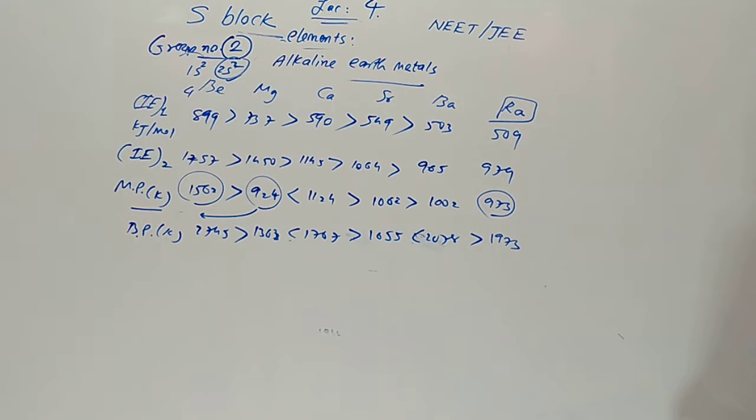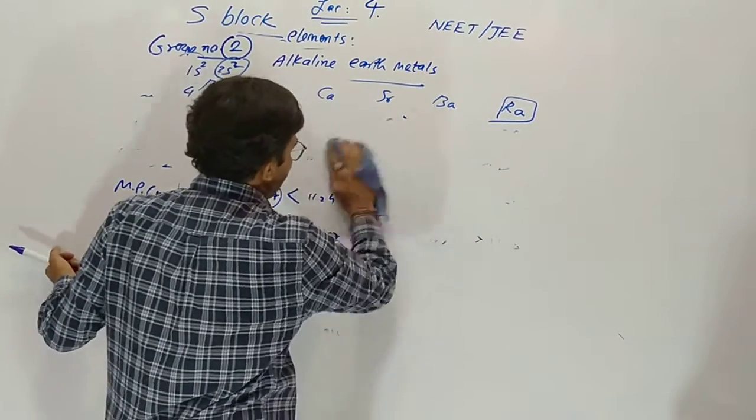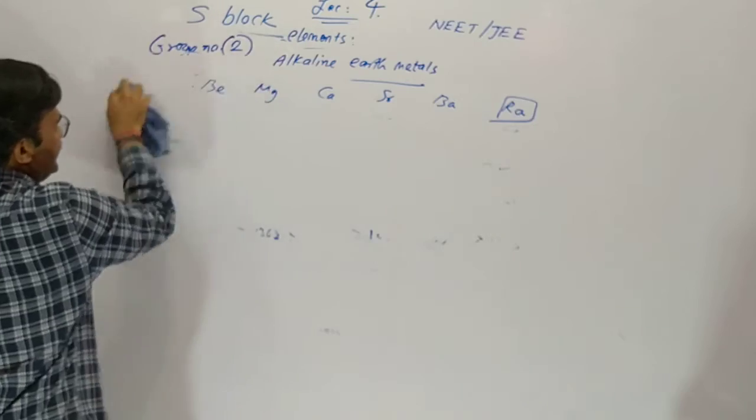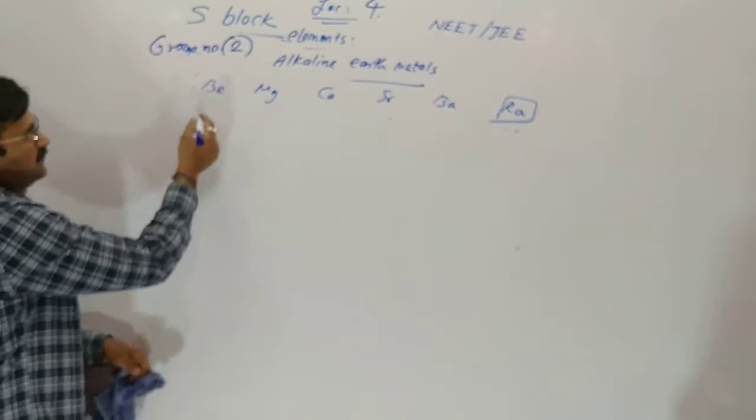Now comparison of ionization enthalpy. Before that, flame coloration. In the flame, it gives different types of colors. In the flame test, beryllium and magnesium do not give any color.